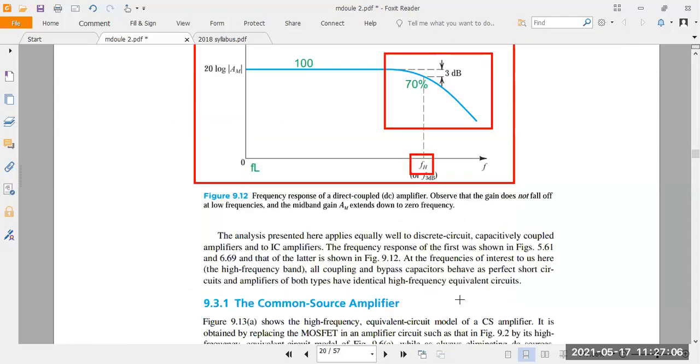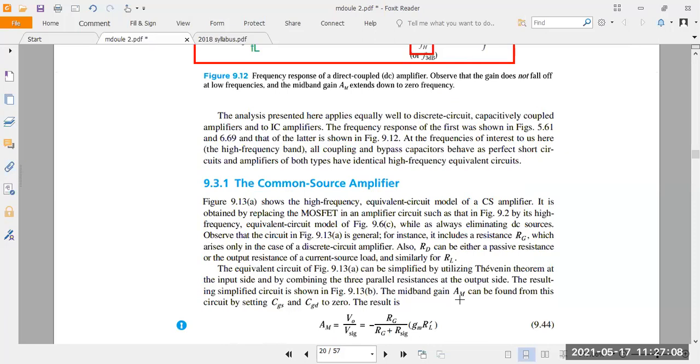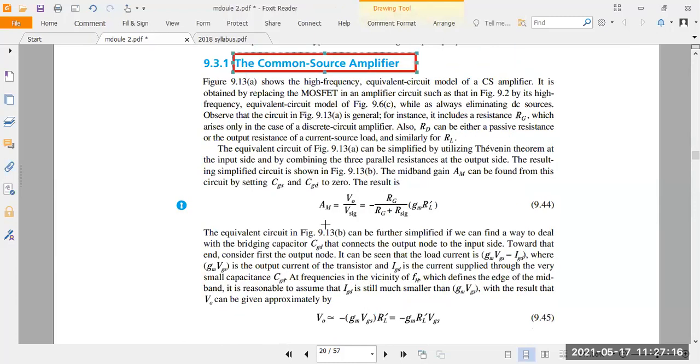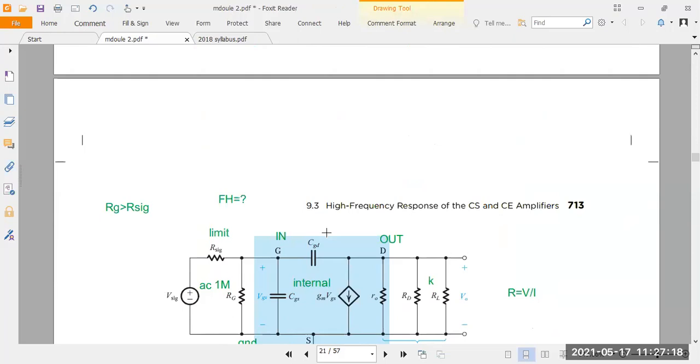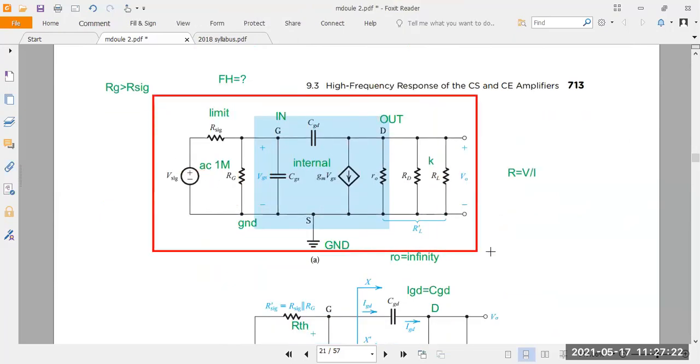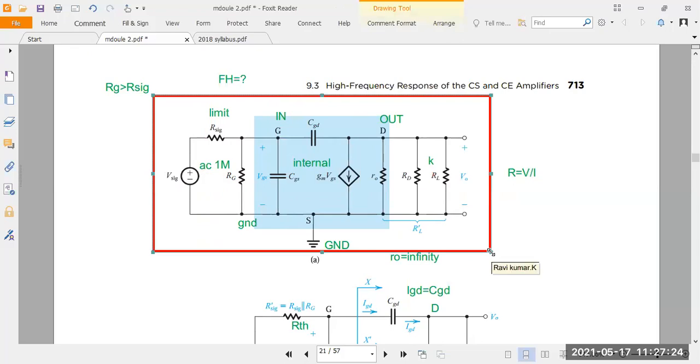Understood? So next you take the same diagram. You take the common source amplifier, the common source amplifier for the frequency model here. You take this diagram. There is no circuit diagram here, but even without the circuit diagram we can write the high frequency model.